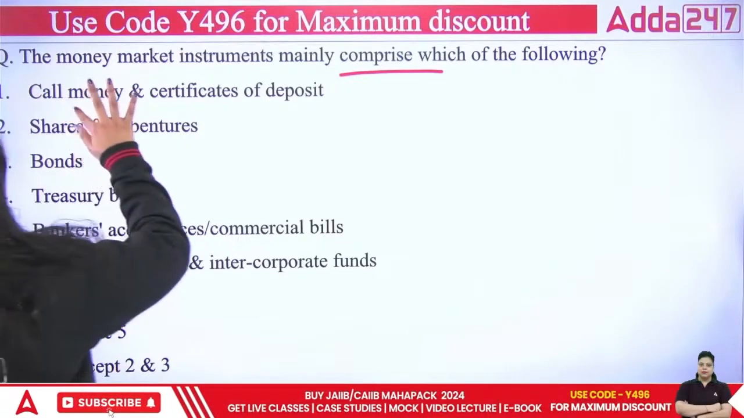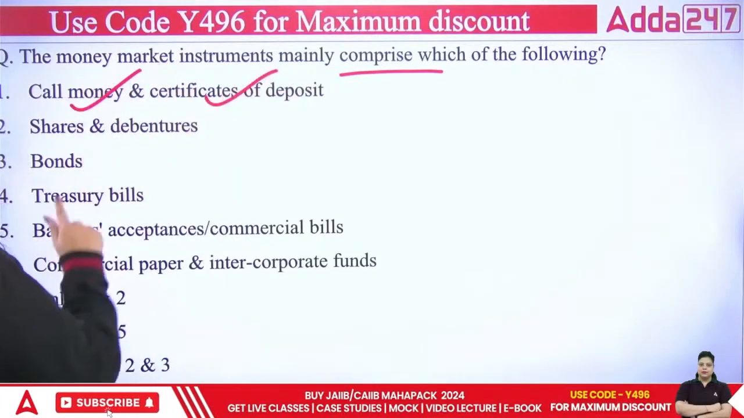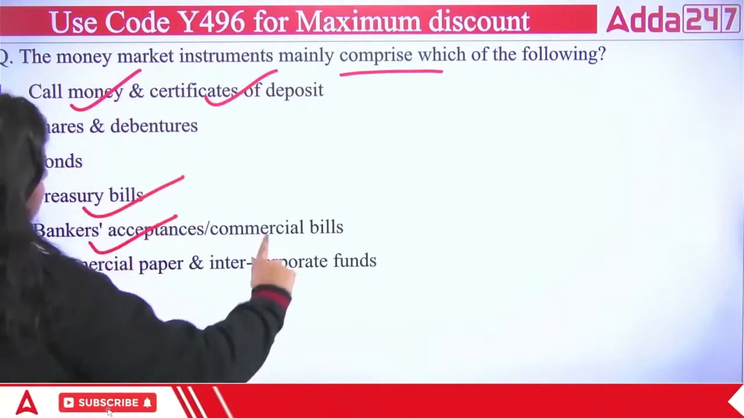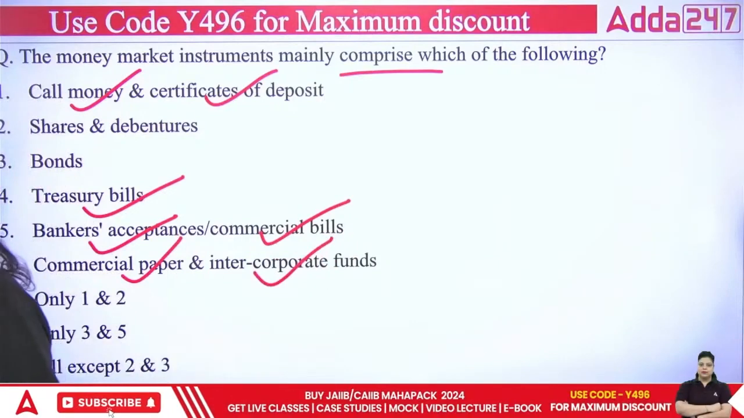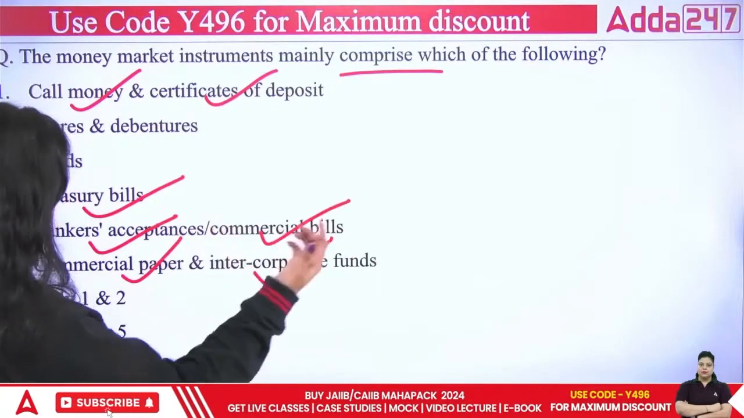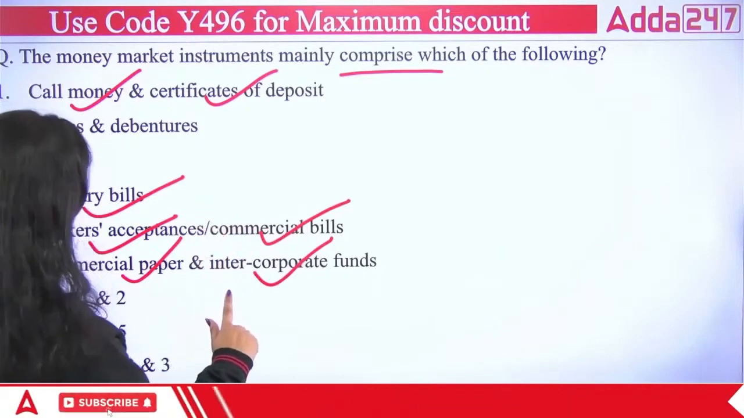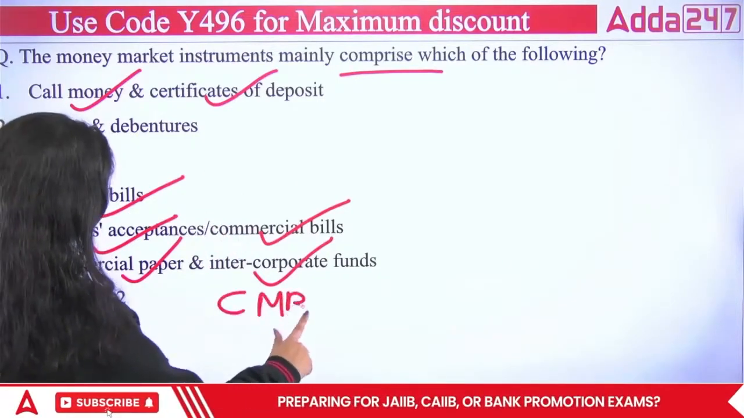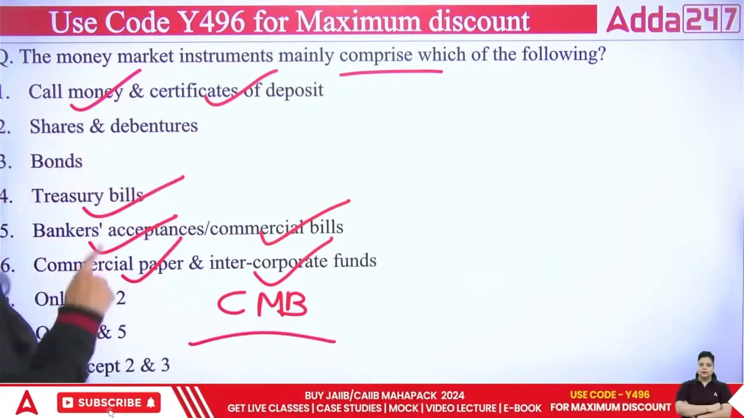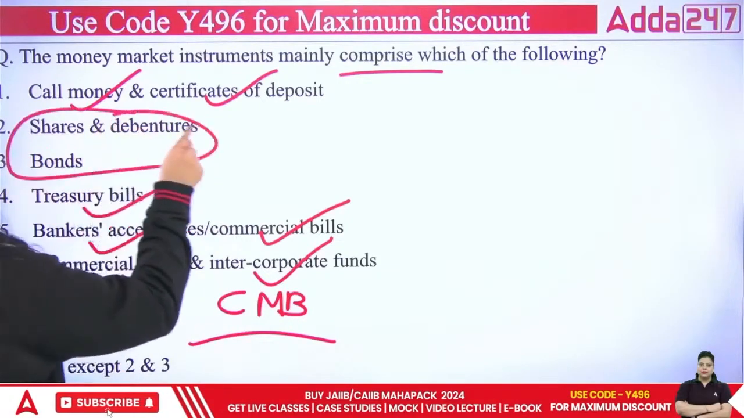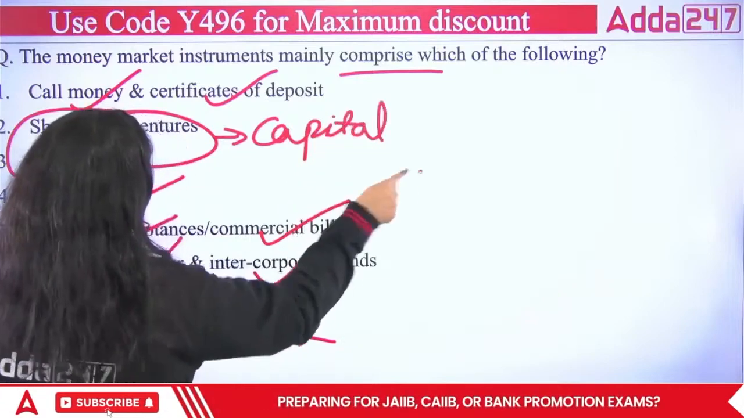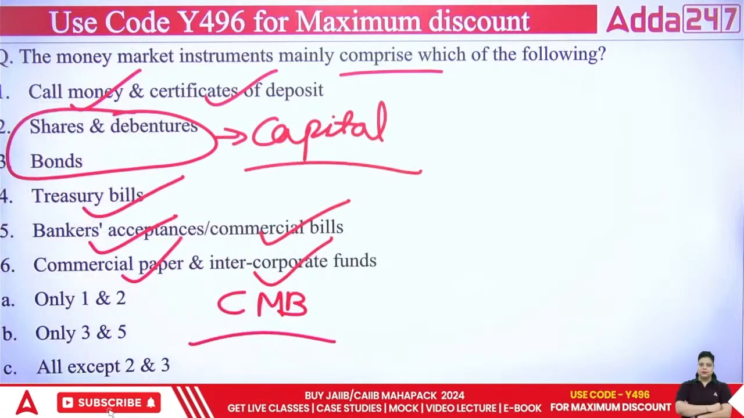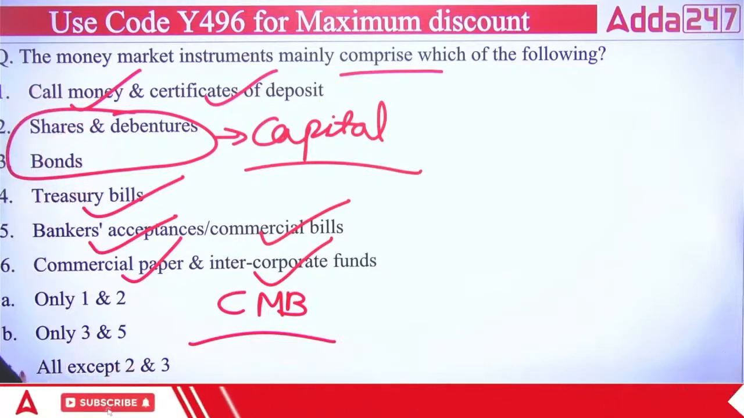Call money, notice money, term money, certificate of deposit, they are the part. Treasury bills, bankers acceptance, commercial bills, commercial paper, intercorporate funds are the part. Cash management bill is also a part of your money market. But shares, bonds and debentures are the part of your capital market, because more than 1 year you can raise capital here. So right answer will be all except 2 and 3.